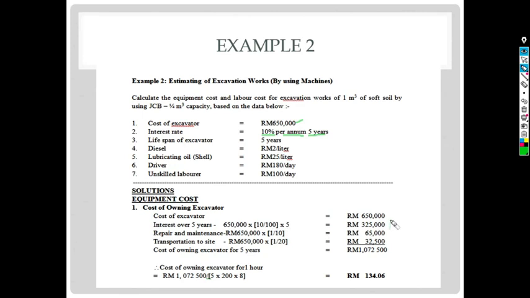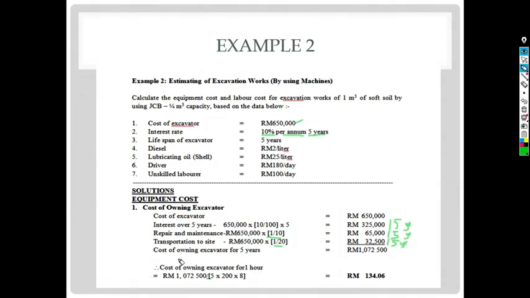So for 5 years, the interest that we need to pay is 325,000. And then for the repair and maintenance, from the appendix, we know that is 1/10. Multiply with the cost of the machine, we will get 65,000. So this is lump sum for 5 years. After that, we have the transportation, 1/20 from the appendix. Multiply with the cost of machine, it will be 32,500. This one is also for lump sum for 5 years.